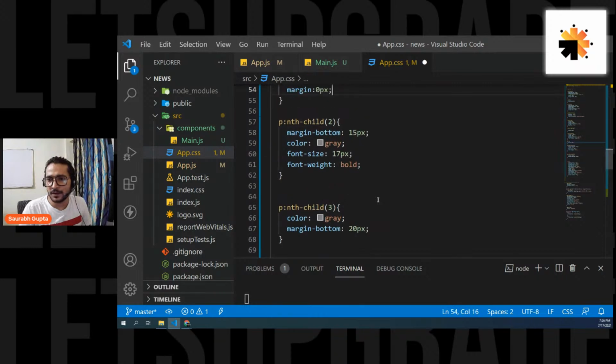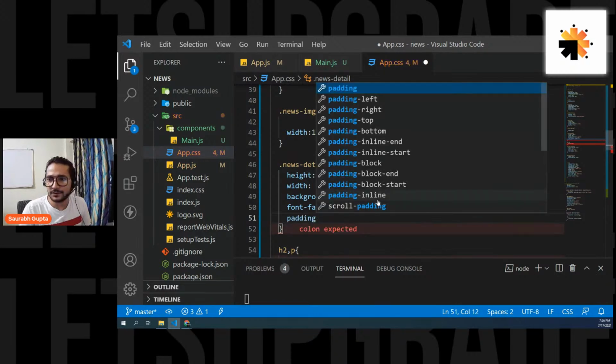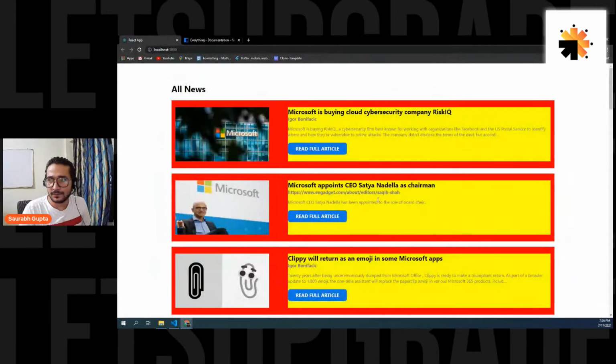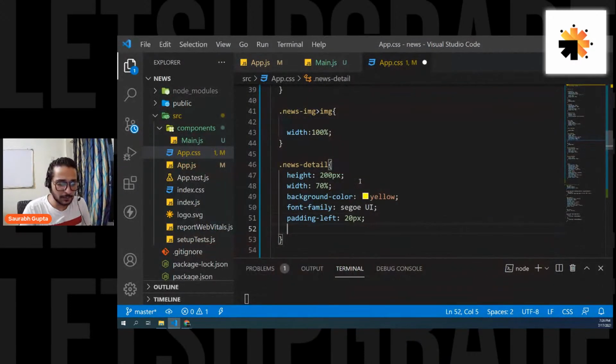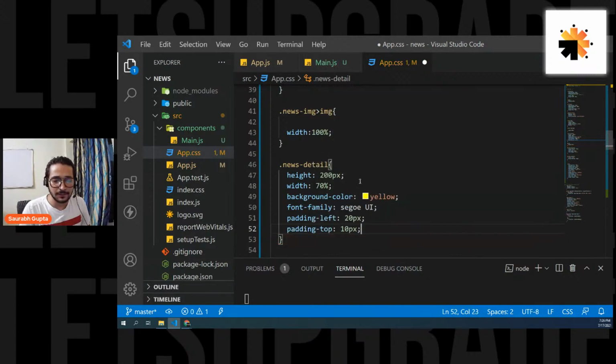And also to the news detail, I want to give a padding left of around 20 pixel. Perfect. So I get it now. And also a padding top of 10 pixel.